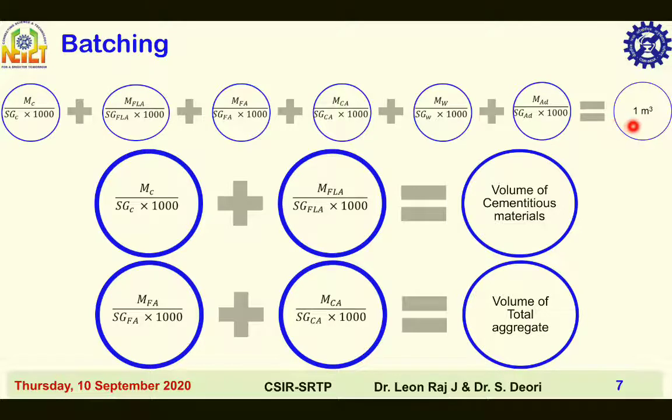Volume of concrete is equal to 1 meter cube. Here, the sum of volume of cement plus volume of fly ash is equal to volume of cementitious materials. Volume of fine aggregate plus volume of coarse aggregate is equal to volume of total aggregate.